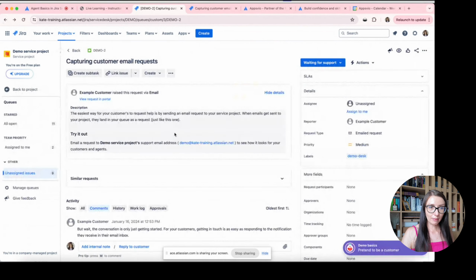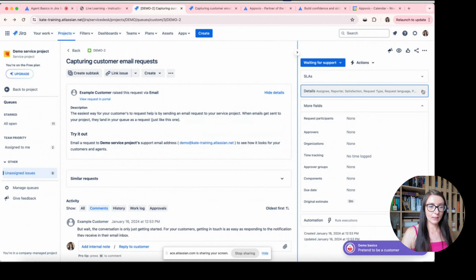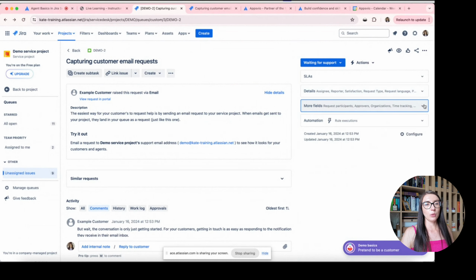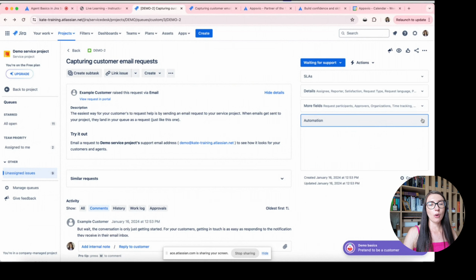Okay. So this is another section. We have got also a section for automation. Automation is a big feature in projects, not only for Jira Service Management, but also for Jira.